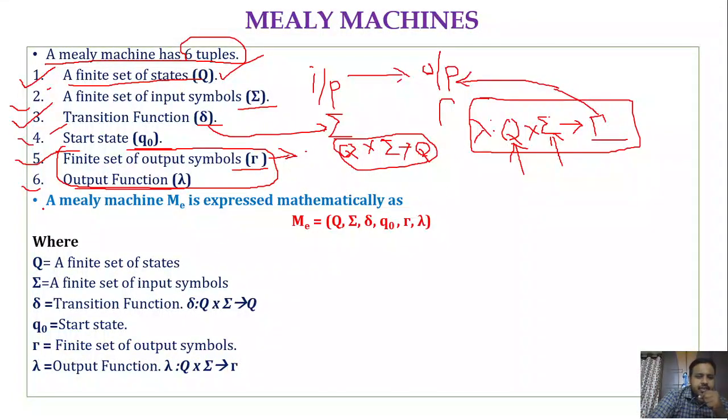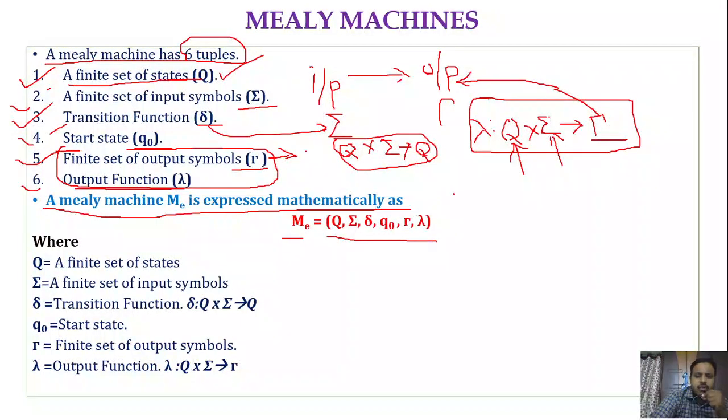Next, a Mealy machine ME is expressed mathematically as ME equals Q comma sigma comma delta comma Q naught comma tau comma lambda, right? In a Mealy or Moore machine, we do not have final states. Why? Because they are not language recognizers. They are transducers.